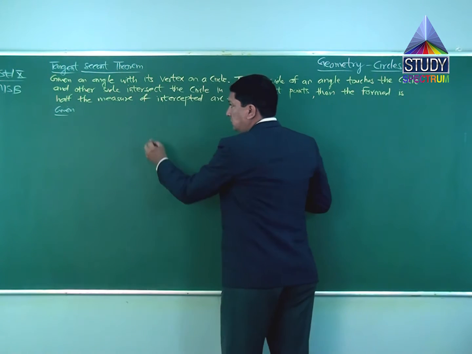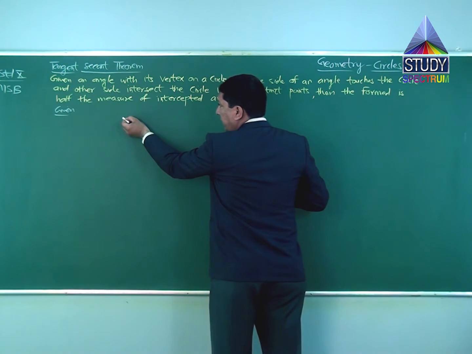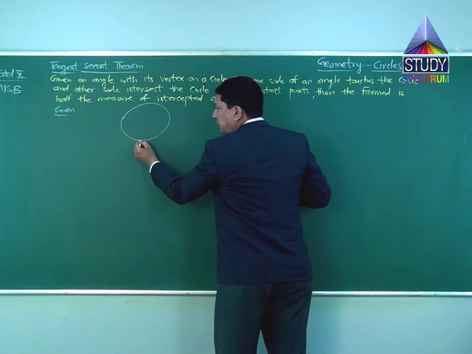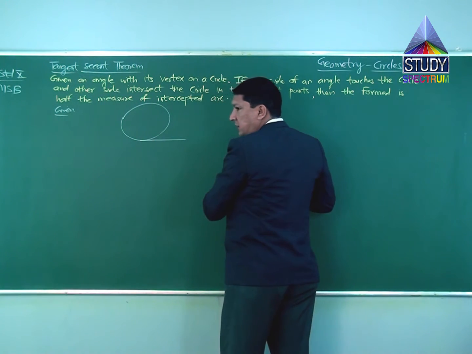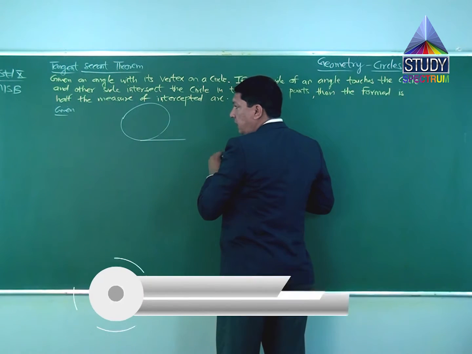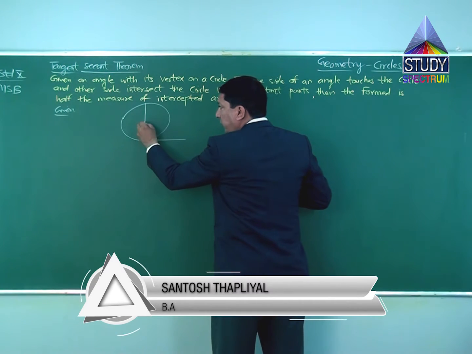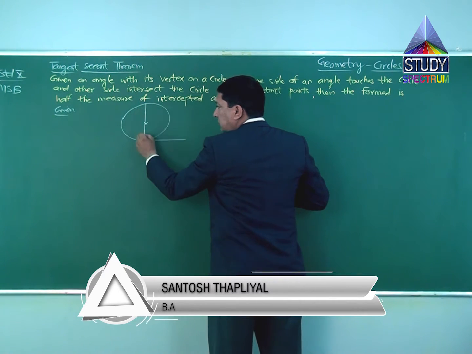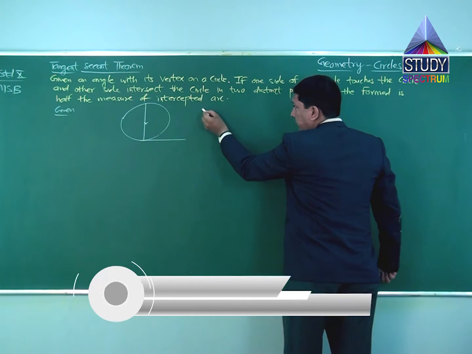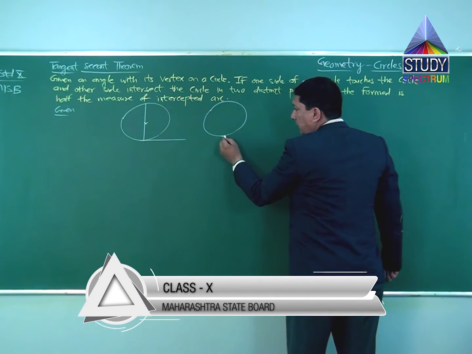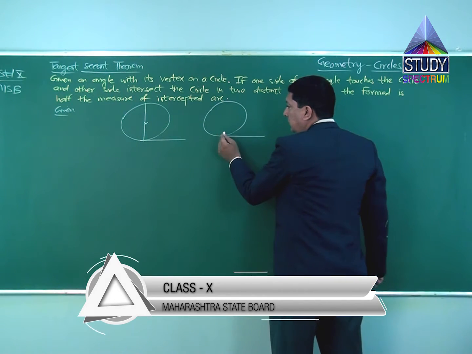Given to us. Now if you observe, there are three conditions here. One side of the angle is touching the circle, the other side is intersecting the circle in two different points. These two are the points. Circle, right?